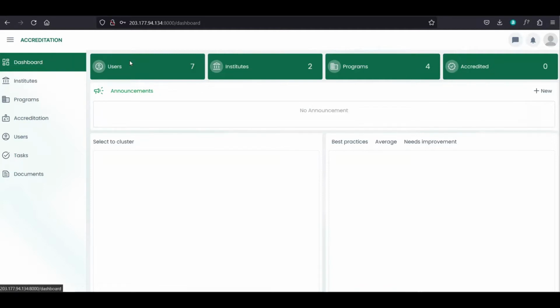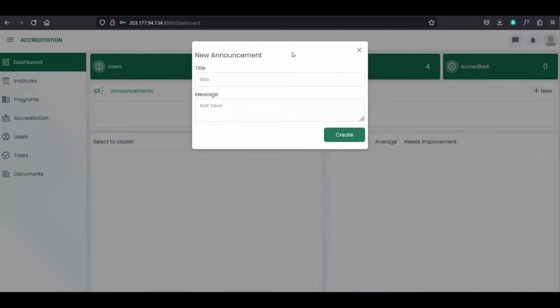So after login, we have dashboard. So sa dashboard natay mga something statistics diriya for users. We have 7 users, institute to institute, programs, and accredited. So the admin can add also announcements by clicking this new button. So maka-add sila og announcement.